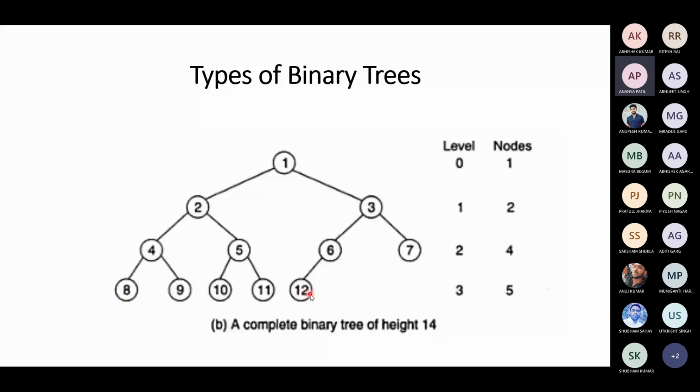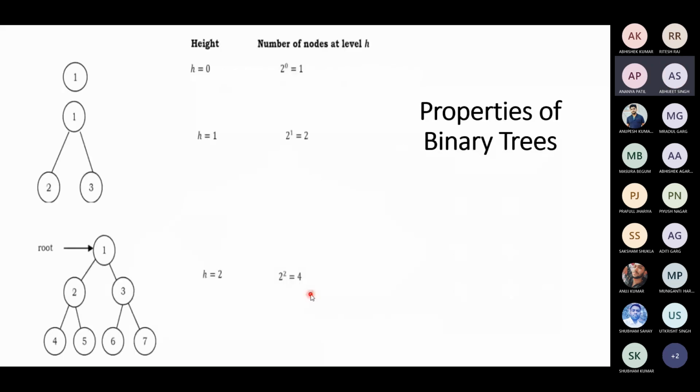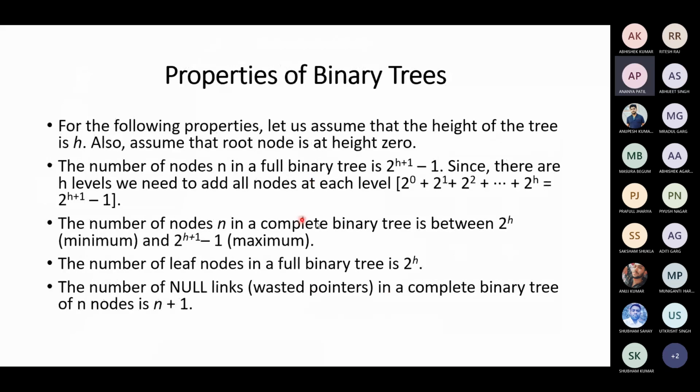So 12 is in between 8 and 15, right? So the number of nodes in a complete binary tree is between 2 to the power of h and 2 to the power of h plus 1 minus 1. Okay. So the number of leaf nodes in a full binary tree is 2 to the power of h.